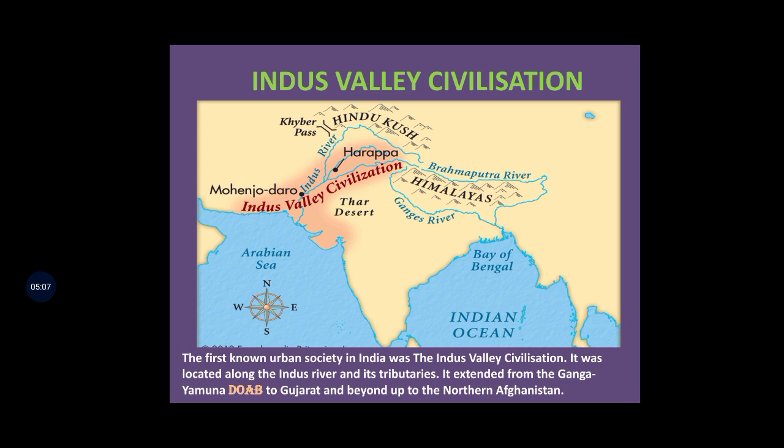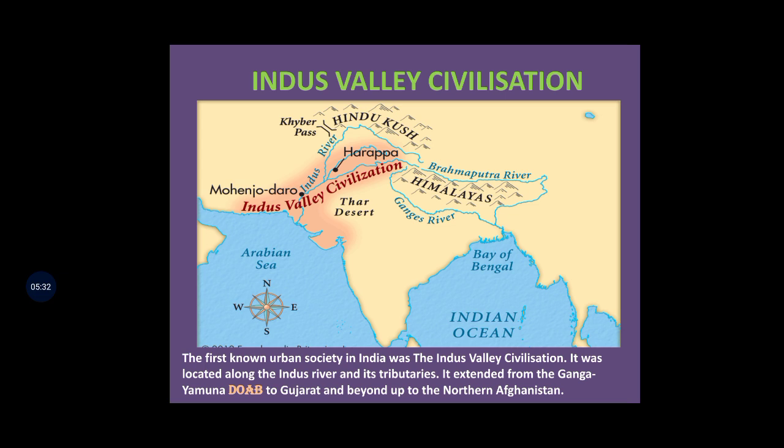So the first known urban society in India was the Indus Valley civilization, located along the Indus River and its tributaries. Students, in the second lesson we have already discussed tributaries, small rivers which join the main river.